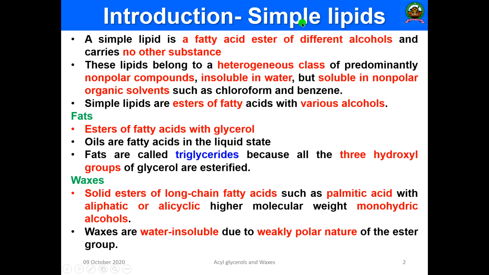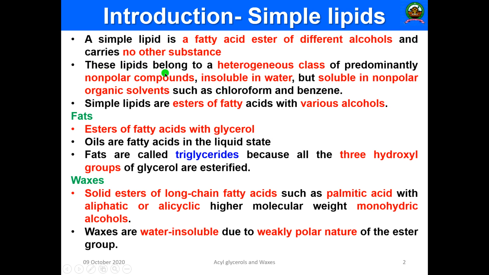And before we discuss the details about acyl glycerols and waxes, you should know what simple lipids are. A simple lipid is a fatty acid ester of different alcohols, which carries no other substance, and consists of only fatty acid esters of different alcohols.